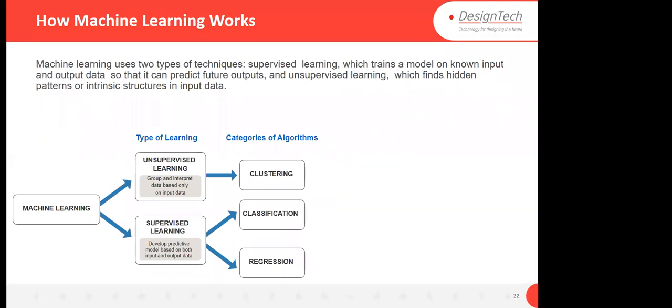Okay, how does machine learning work? Let me explain. Machine learning is of two types: unsupervised learning and supervised learning. Like clustering. In clustering, we don't have any output. We have just inputs, and based on that input, we identify the pattern. That is also called unsupervised learning, and unsupervised means you don't have any supervisor.